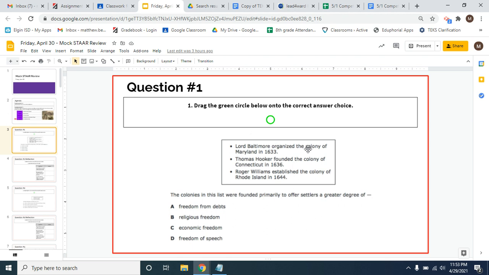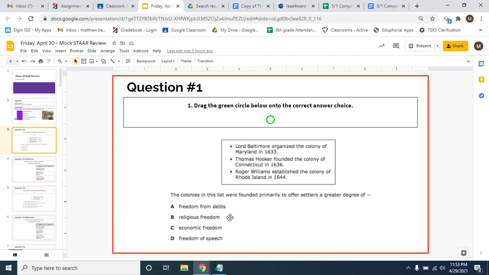So Lord Baltimore organized the colony of Maryland in 1633. Thomas Hooker founded the colony of Connecticut in 1636, and Roger Williams established the colony of Rhode Island in 1644. So we've talked about all three of these people. All three of them have created colonies because all of them were seeking religious freedom. So B would be the correct answer here.